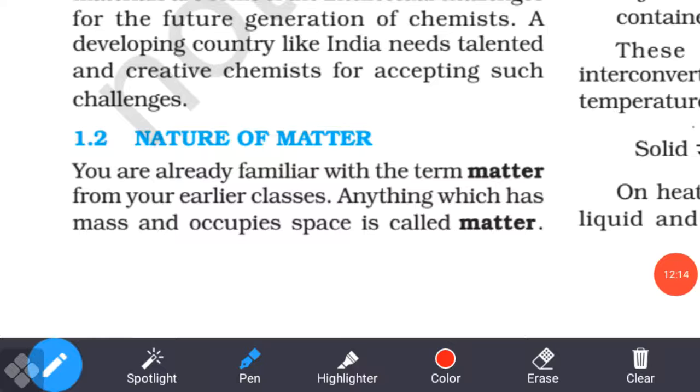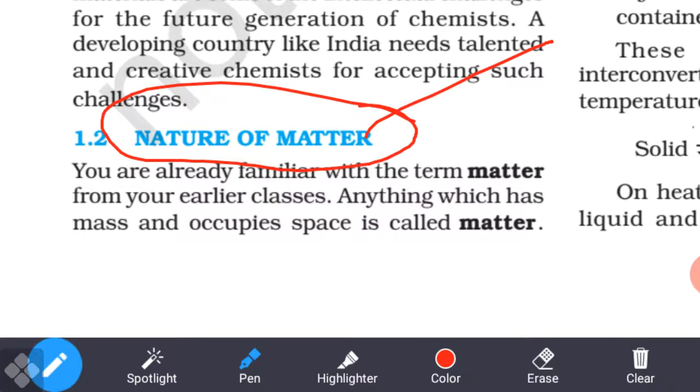Understand? Now we will discuss the nature of matter. Nature of matter. You know about it now from previous classes already. OK, we have discussed what is the matter. Understand? So already you know now what is the matter. So also we can say that the substance or material which has mass and which occupies a space. OK, and which has a mass and volume and which occupies a space. So also we can say that in this world all living things, non-living things, all have a mass and occupy a space. That is known as what?